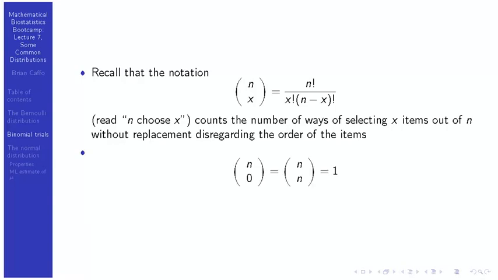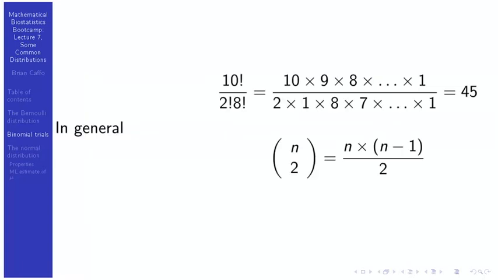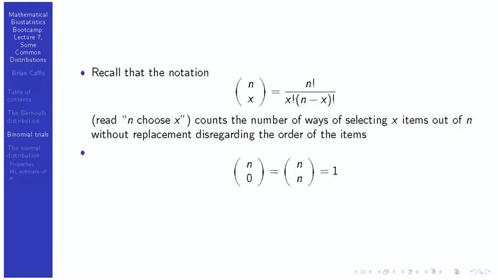Okay? Another quite useful one is choose 2. How many ways can you pick 2 things out of n objects? That one seems to come up a lot in my daily life for some reason. In this case, it would be 10 factorial over 2 factorial, which is just 2 times 1, then divided by 8 factorial. So that's 10 times 9 divided by 2. At any rate, the general rule is for n choose 2, you just want to take n times n minus 1 over 2. And it's one of the ones that it's worthwhile just to memorize the formula for that special case, because it seems to pop up a lot.